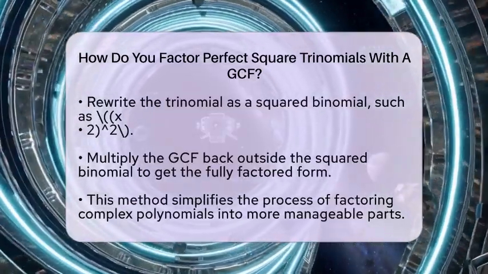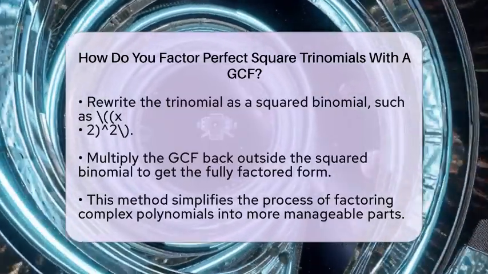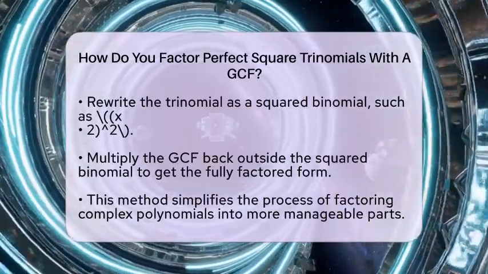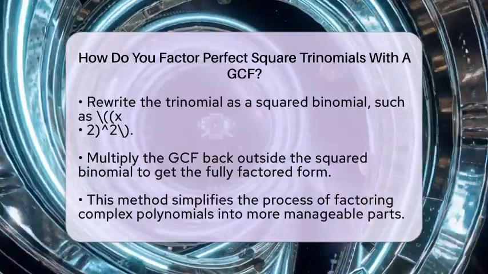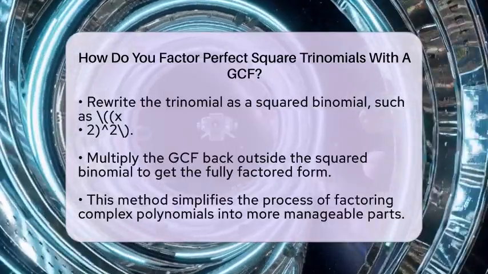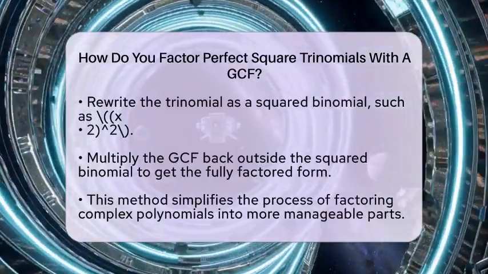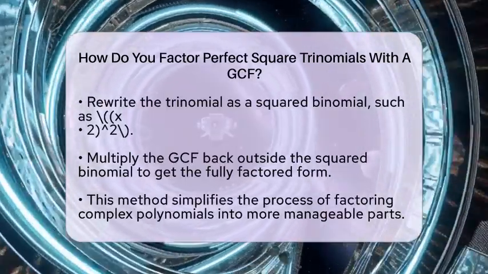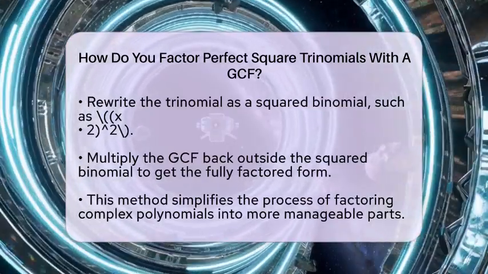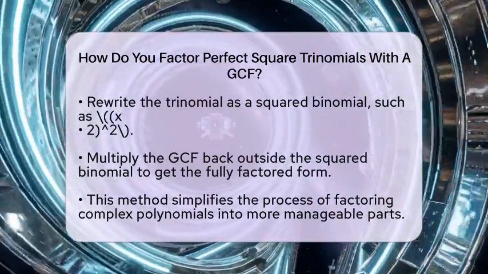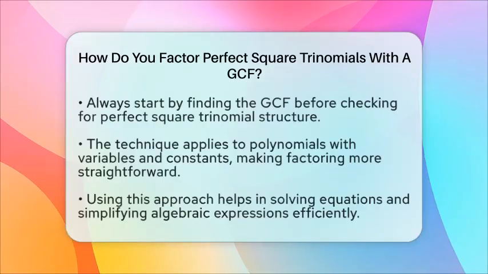Finally, multiply the GCF you pulled out earlier back outside the squared binomial. So, the original polynomial 3x squared minus 12x plus 12 becomes 3 times x minus 2 all squared. This method helps you see the structure of the polynomial clearly. It makes factoring easier and more organized.